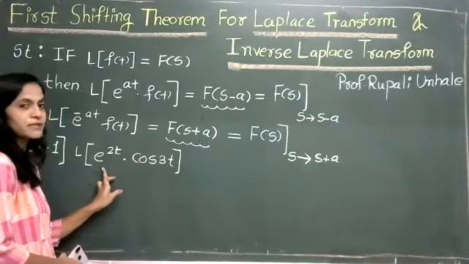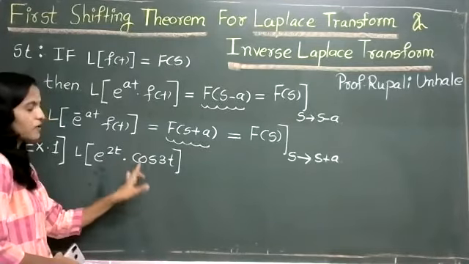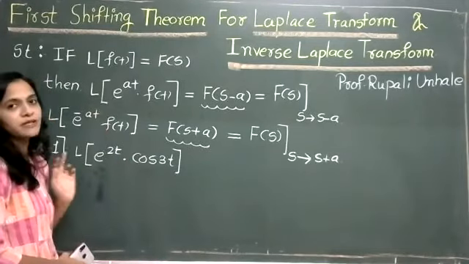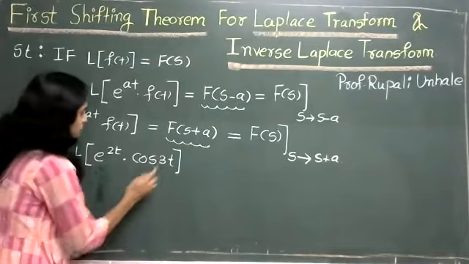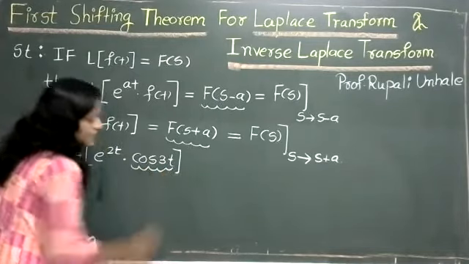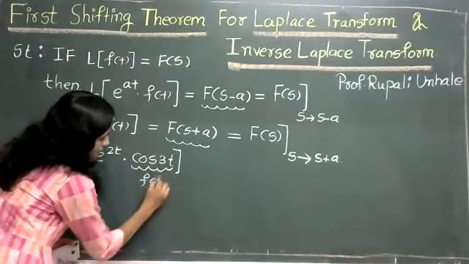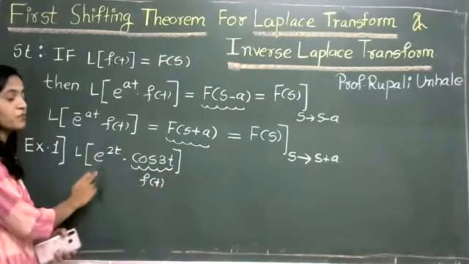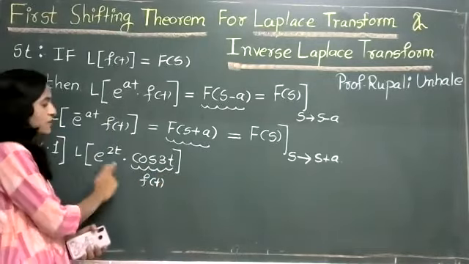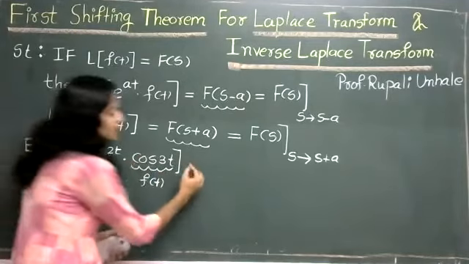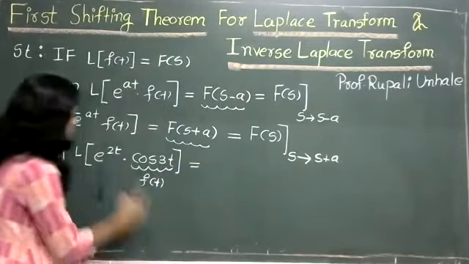So here the exponential term is e raised to 2t and f(t) is cos 3t. So this first shifting theorem is applicable.